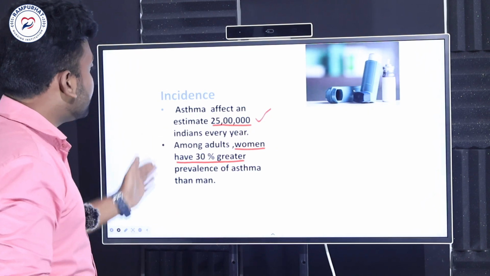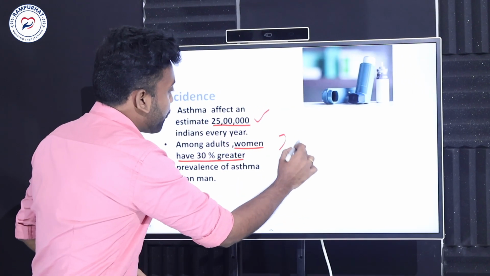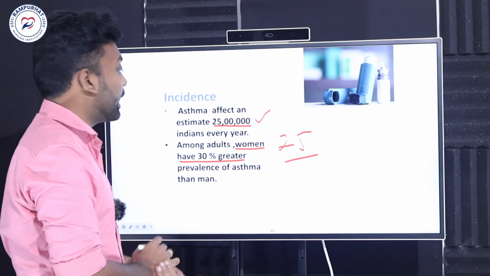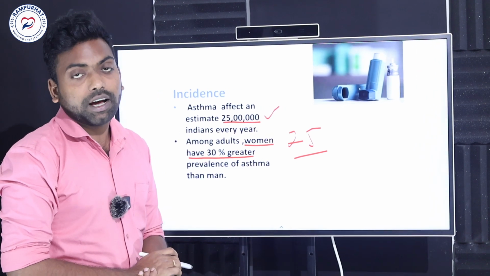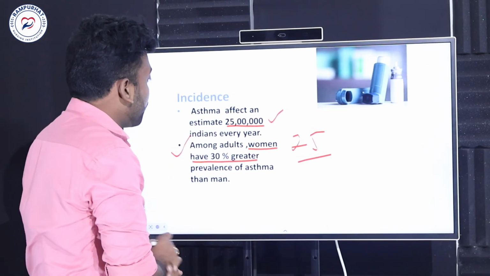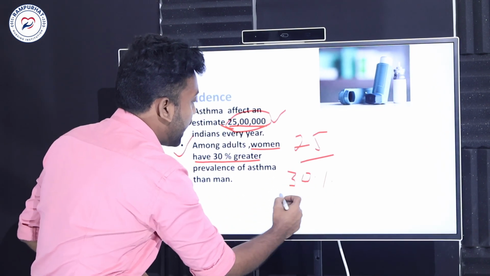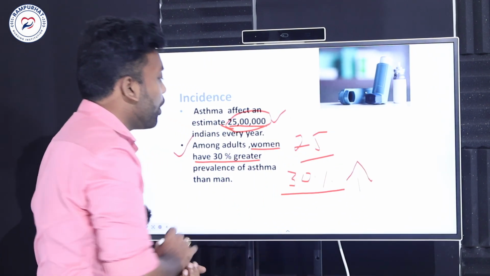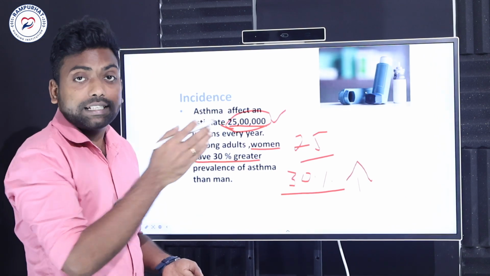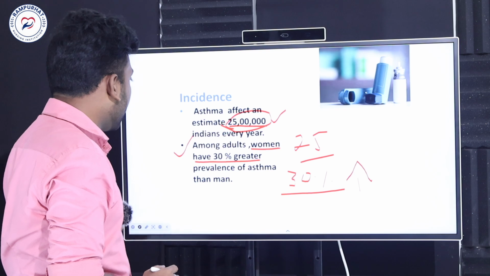Let us see what the incidence is in our India. About 25 lakh people suffer from asthma every year. Among these people, a 30% higher rate we can observe for women. Compared to men, there is 30% more of the affected cases we can observe in women.